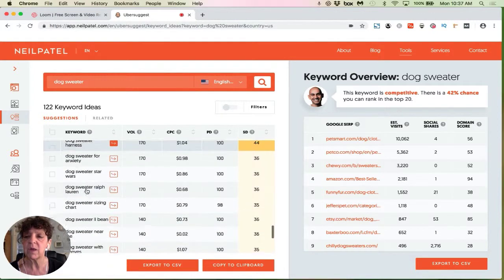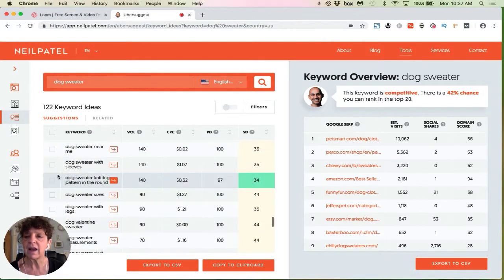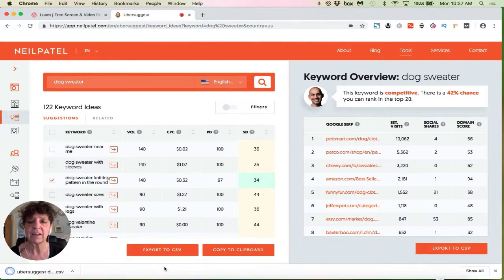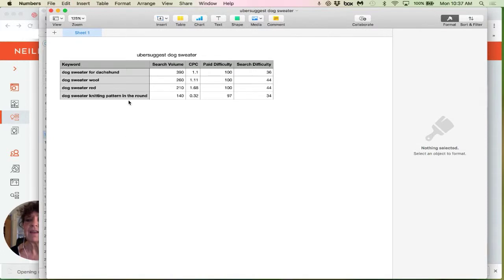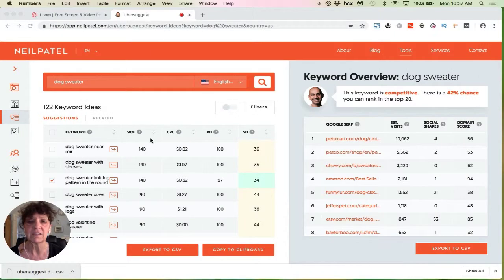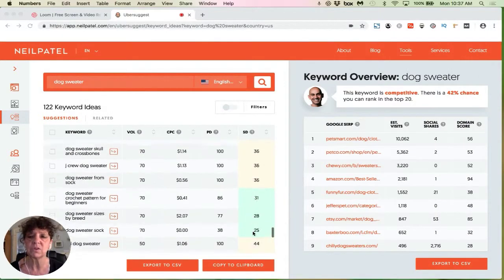And I can go through, and all the ones that I like, I can just go ahead and click. And then later I can export all of these to a CSV file. So if I go ahead and click on that and it opens, now I see a CSV file. It tells me it's from Ubersuggest, and it's nice. It gives me the search volume and the search difficulty so that later I have all this information with me. And I think that's really awesome that I can do this in this keyword tool.